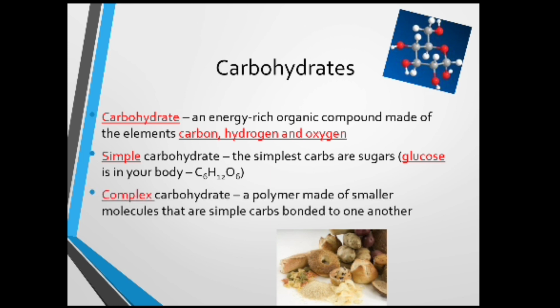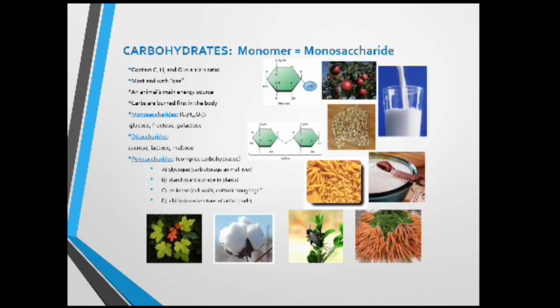And what are complex carbohydrates? A polymer made of smaller molecules that are simple carbs bonded to one another. Then here you can see the carbohydrates, which are monomers or monosaccharides. They contain carbon, hydrogen, and oxygen in a ratio of 1:2:1. Most end with -ose.